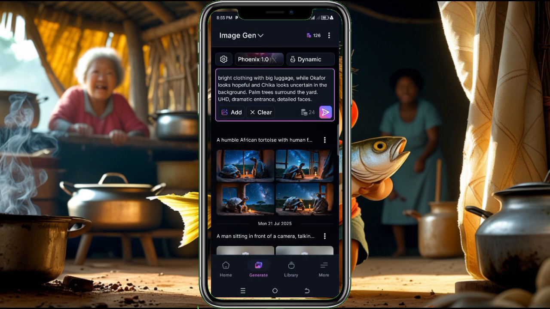Click on generate. Now before you click on generate, you can see this place, you see a coin, you see 24. The reason why 24 is here is because Leonardo AI is on subscription mode.